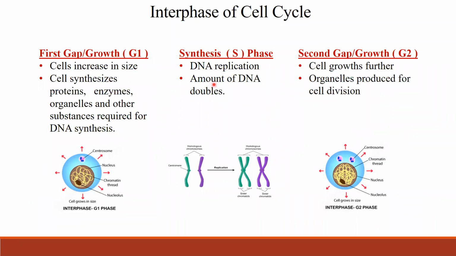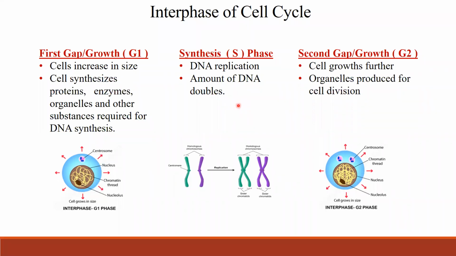I want to talk a little bit more about interphase of the cell cycle, because these are the 3 sub-stages where we study the cell cycle in flow cytometry. These 3 stages are commonly called the G1, S, and G2 phases. The G1 phase is also called the first gap or growth phase. Here, the cell increases in size and synthesizes proteins, enzymes, organelles, and other substances required for DNA synthesis.